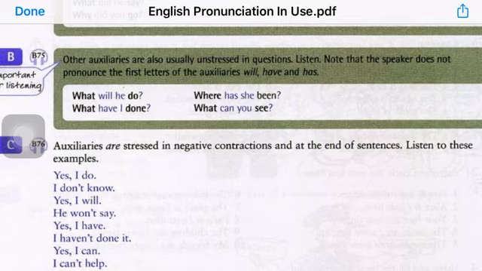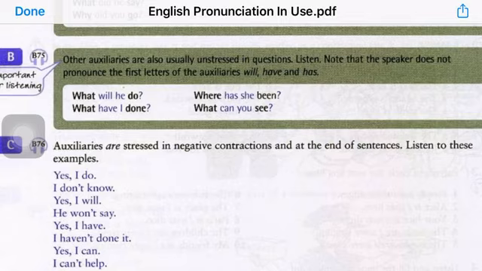I don't know. I don't know, because it is used with not, because it's used in a negative construction, then do here has to be stressed. Yes, I will. We don't say l, just like we saw previously. We say will in full. We pronounce the word in full and with a stressed syllable, because it falls at the end of the sentence.